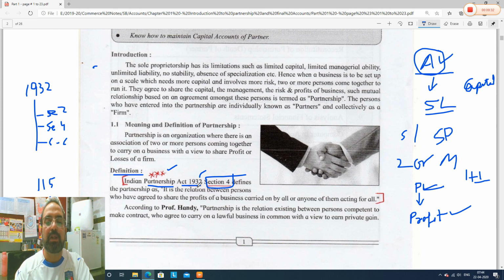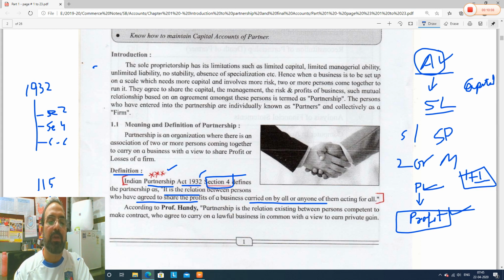Indian Partnership Act 1932 section 4 defines partnership as: it is the relation between persons. Persons means one or more people coming together, between persons who have agreed to share the profit. See, partnership is always done for profit motive, to share the profits of a business carried on by all. For example, A, B, C are partners.